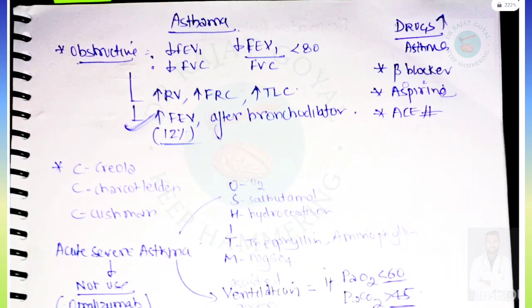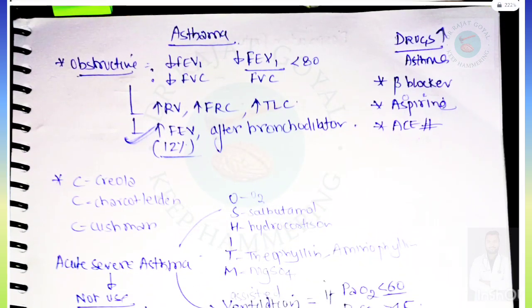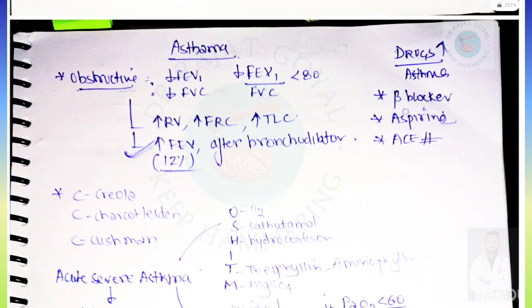Next topic is asthma. We know that it is an obstructive type of disease, so decrease in FEV1 and FVC will be there, and the ratio of FEV1 upon FVC will be less than 80. Increase in the residual volume, increase in FRC and total lung capacity will be there. Increase in FEV1 after bronchodilator, by 12%, will be indicative of asthma.